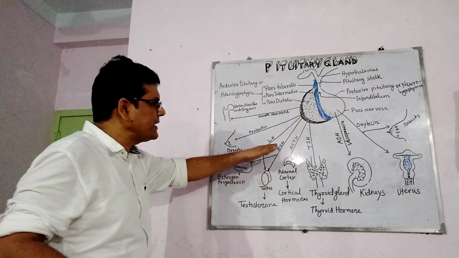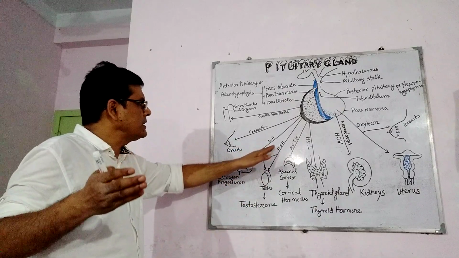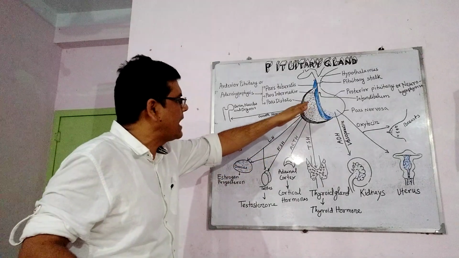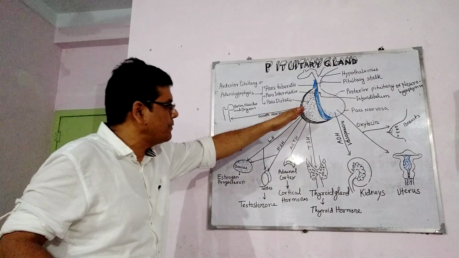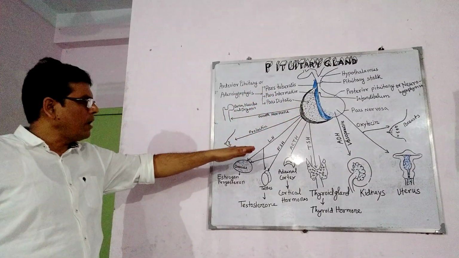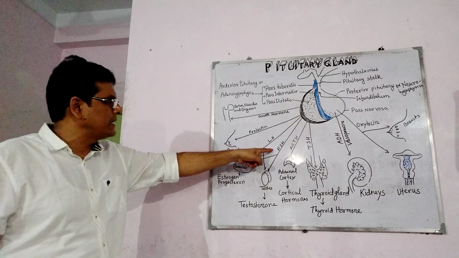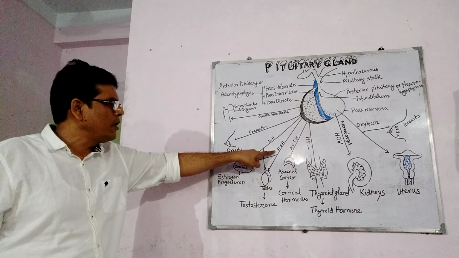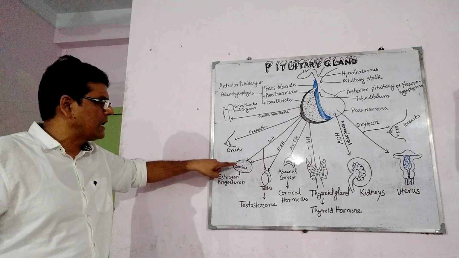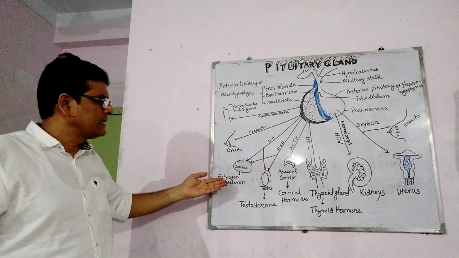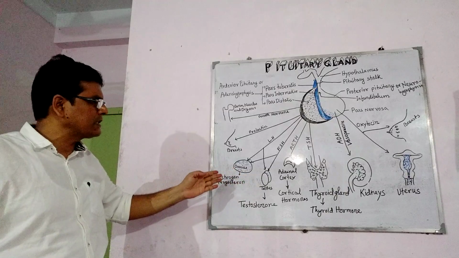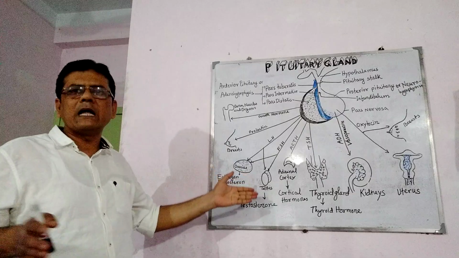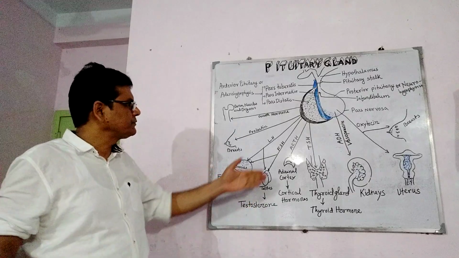And now FSH, that is called follicle stimulating hormone, is also secreted from the adenohypophysis. So follicle stimulating hormone, here you can see, stimulates the growth of ovarian follicles, and it is also essential for the pubertal development of ovaries and testes.